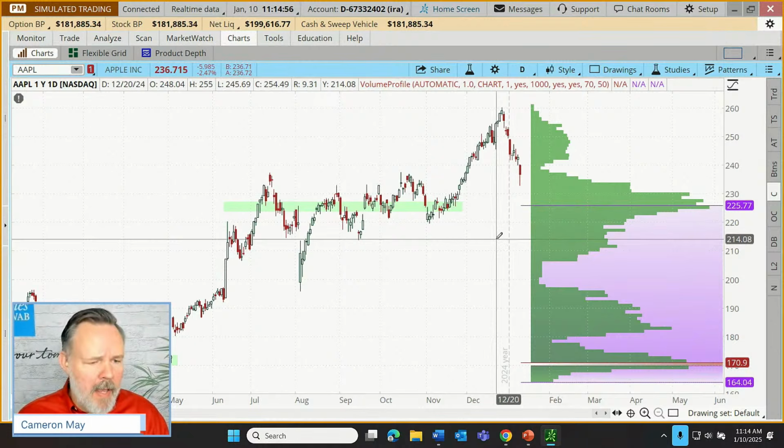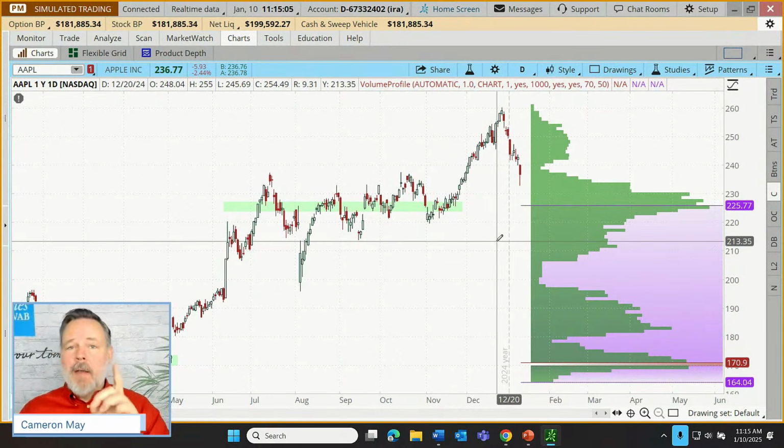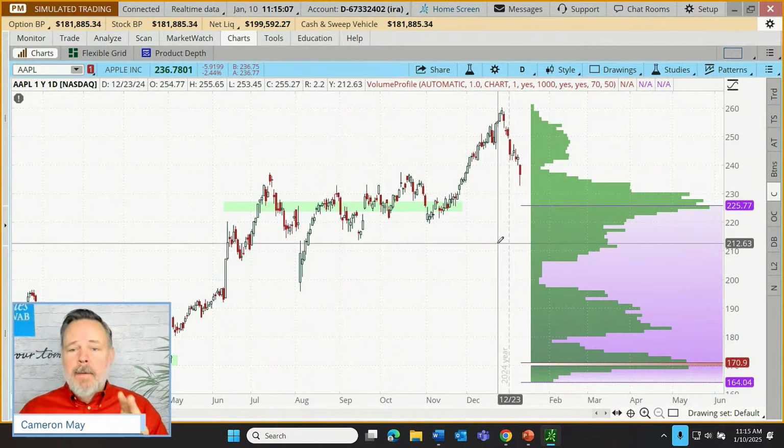George says, Cam, for Apple 170 can go back 3+ years. The volume profile only tallying up the time period on the chart only. Yeah, George, if we change the time frame, some traders will adapt, and I'll actually demonstrate this in a minute. When we change the time frame, sometimes a trader will change the nodes, or actually the volume bars, I should say, to match the size of the candles or the ticks on their chart. I'll show you how to do that in just a minute. We're actually going to be going to a shorter term time frame, and I'll show you how that's done.